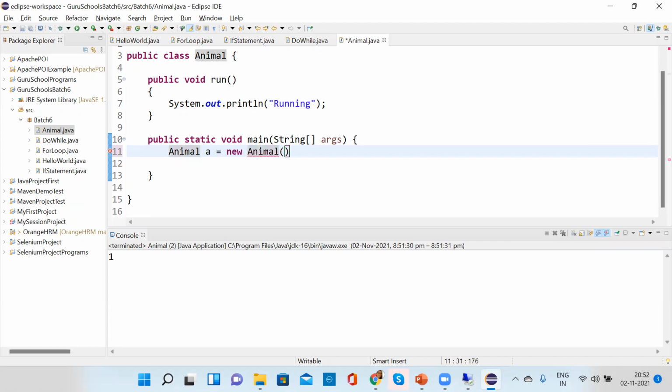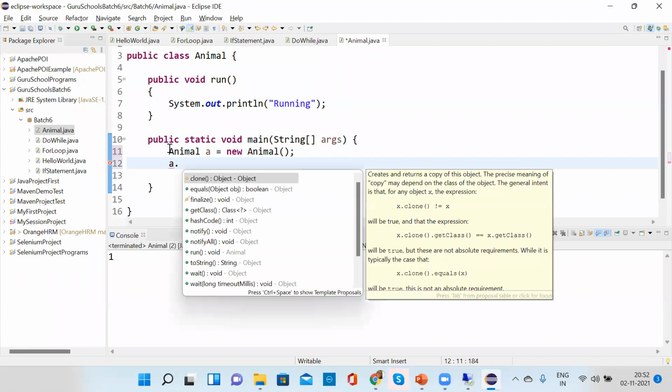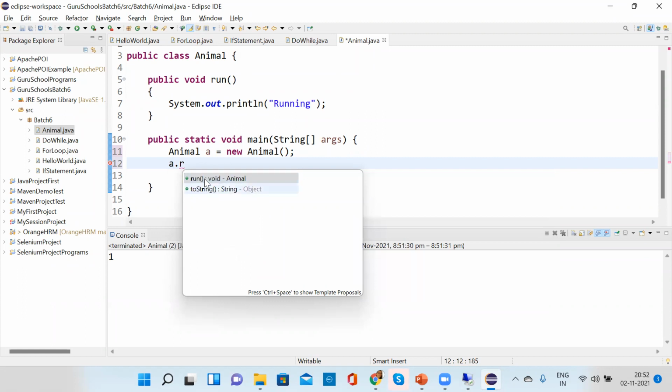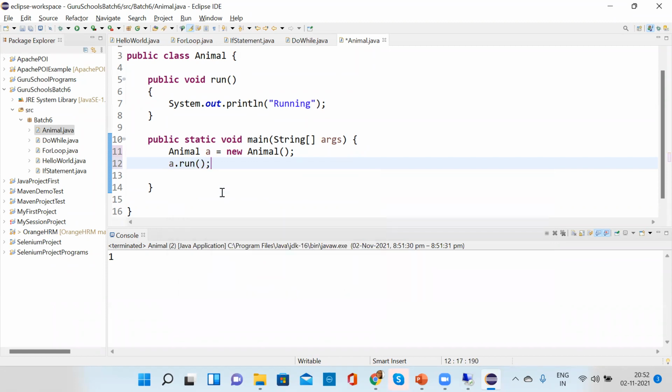Animal parentheses. Correct. Now what do I have to do if I want to call this method? A dot, run. A dot method name, run. Always see that it comes in your list. If it is not coming, that means there is some problem. So always check that it comes automatically and select from the drop down.